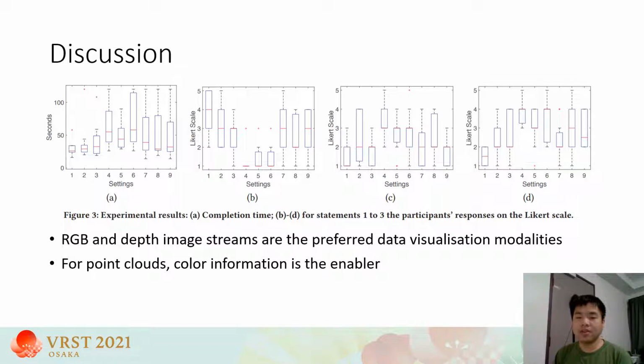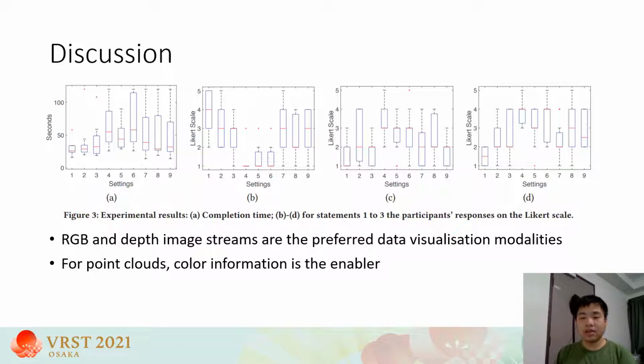Furthermore, the point cloud frame rate is limited due to hardware limitations. Therefore, the image stream with a high frame rate and resolution is preferred by the user. On the other hand, observations of participants' performance and responses show that color was the perceptual enabler for point cloud data. Monocolor point clouds were reported to have little to no comprehensive visual feedback.